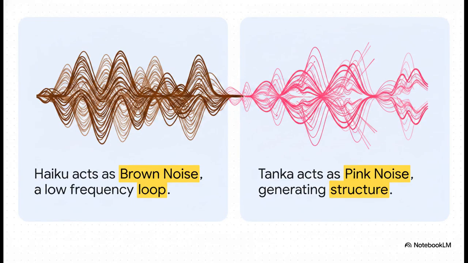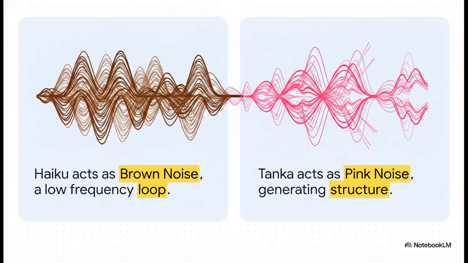And this is where the entire theory ties together. Moving from 17 to 31 isn't just adding syllables. The theorem proves it is a literal phase transition in frequency. The haiku represents brown noise, a low-frequency, correlated, finite loop. Think of brown noise like a drone or a heavy waterfall, right? A static, finite loop representing our base reality.